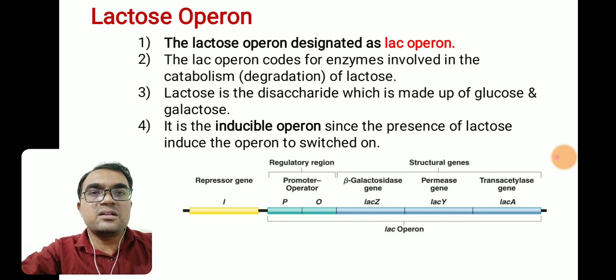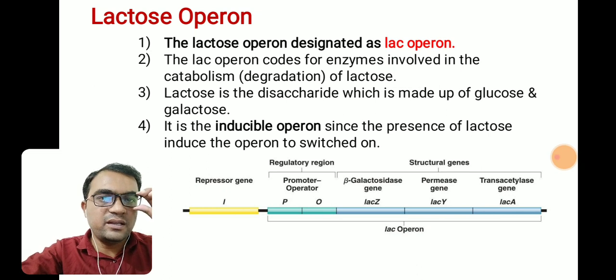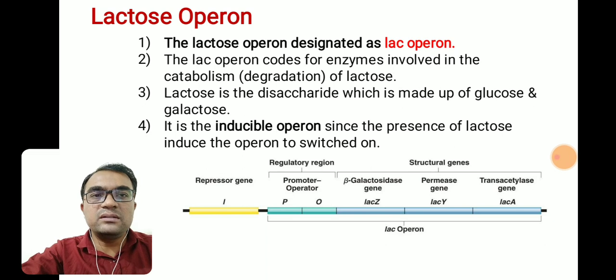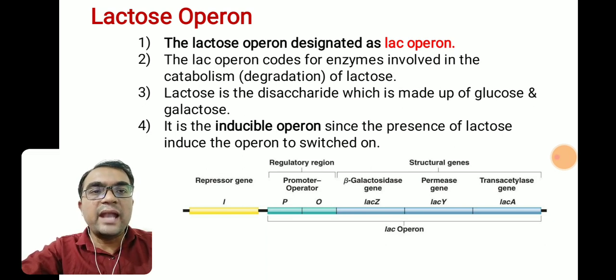You can see the general structure of the Lac Operon. There is the repressor gene or regulatory gene, which can be labeled as regulatory gene I or repressor gene I. Then the regulatory region also includes two other genes, the operator and the promoter. To the right of the operator region, there are three structural genes: LAC-Z, LAC-Y and LAC-A. These three structural genes are responsible for the production of three different types of enzymes. So this is the general structure of the Lac Operon, or lactose operon.